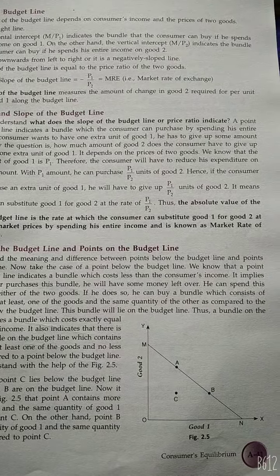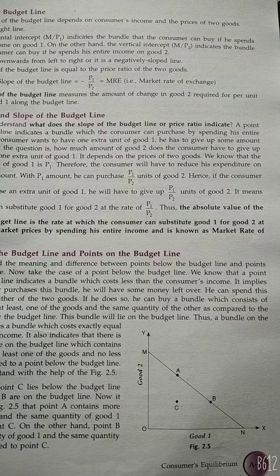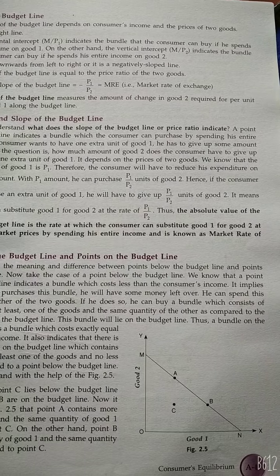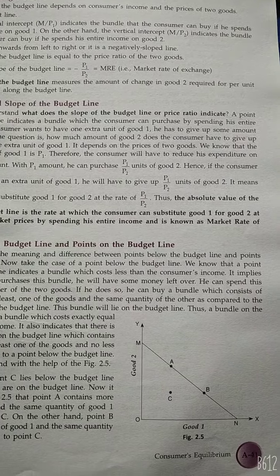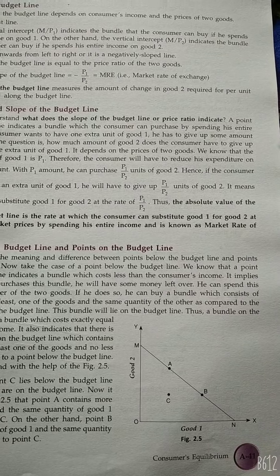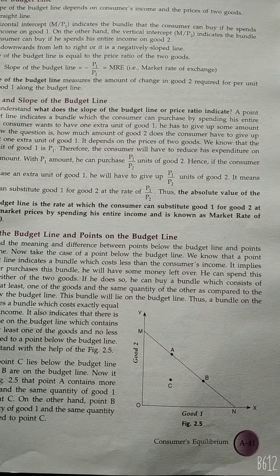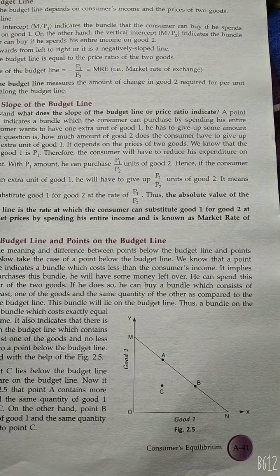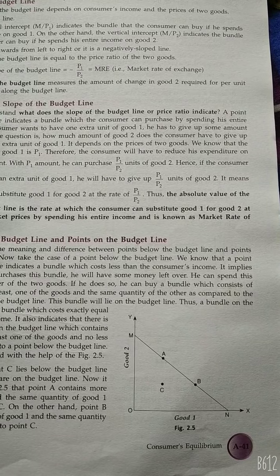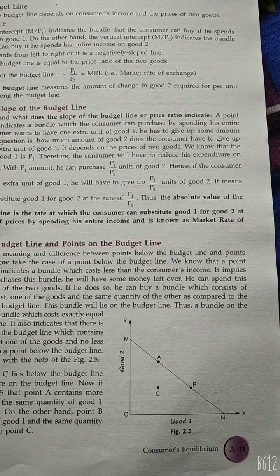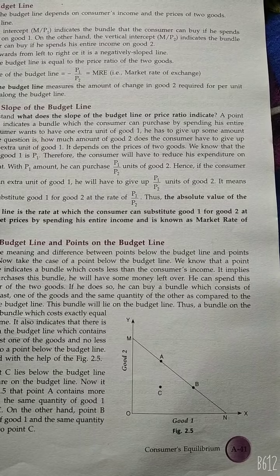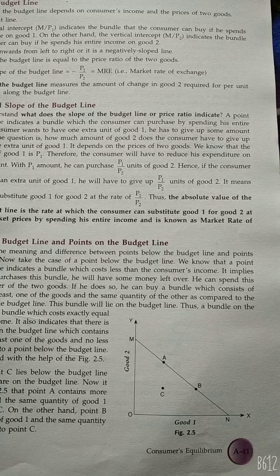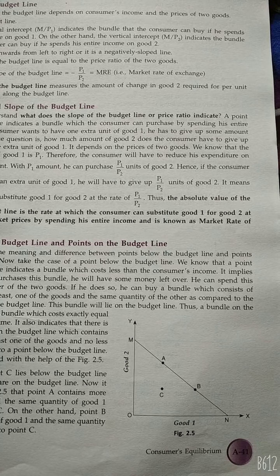It is drawn on the assumption that the consumer has a given income which sets a limit to his maximizing behavior. Anywhere on a budget line, the consumer is spending his entire income either on a single good or on both the goods. Suppose there are two goods, goods 1 and goods 2, and the price of goods 1 is P1 and that of goods 2 is P2. If the consumer wants to buy X1 units of goods 1 and X2 units of goods 2, he will have to spend P1 X1 plus P2 X2 amount of money.